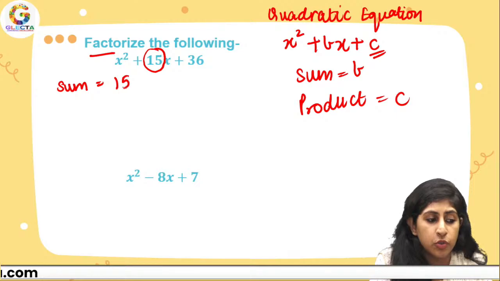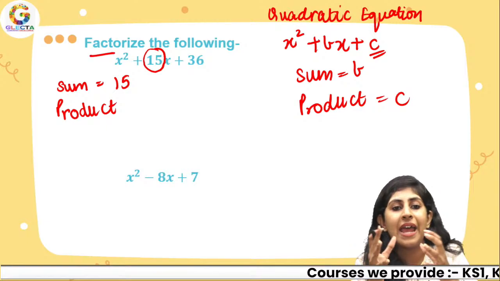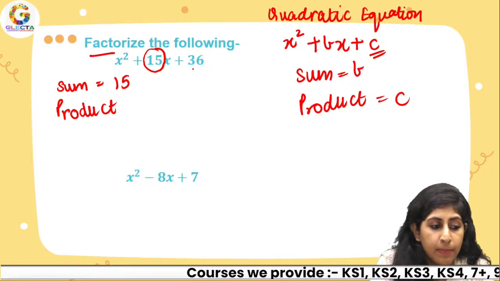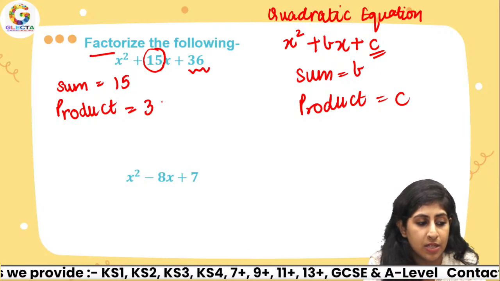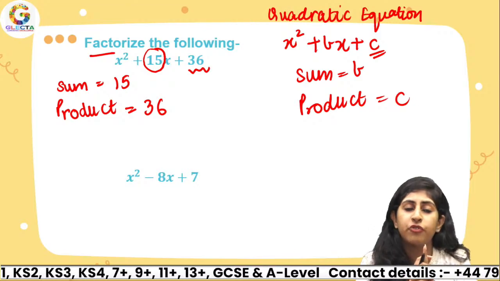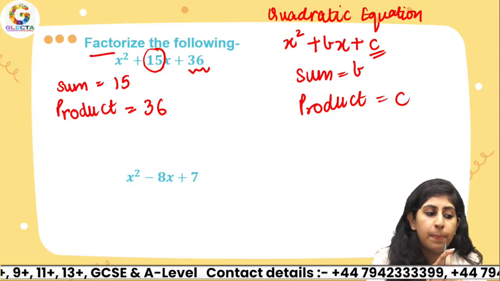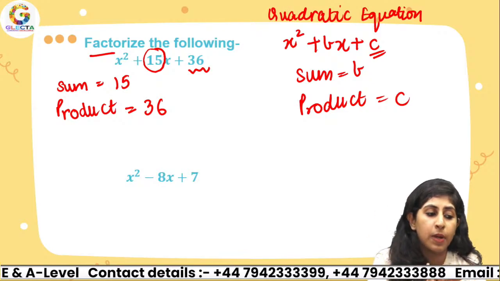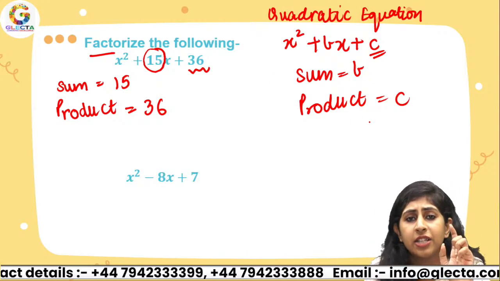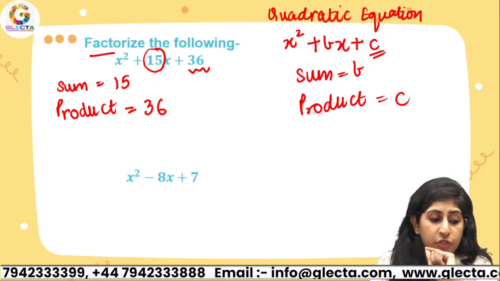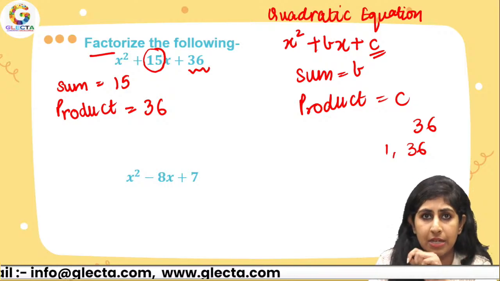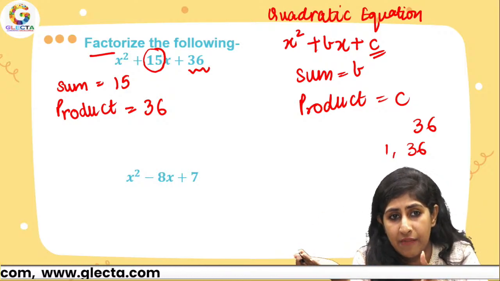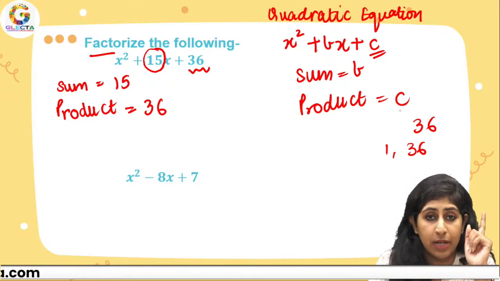So I need to think of two numbers whose sum, that is when I add those numbers, I get 15, and product is the constant term which has got nothing to do with x, that is 36. So I need to think of two such numbers. When I add them up, that's 15, and when I multiply them, it's 36. For that, just look at the factors of 36. I'm writing 36 in a corner. I know 1 times 36 is 36, but 1 plus 36 is 37. Not 15, but I want 15.